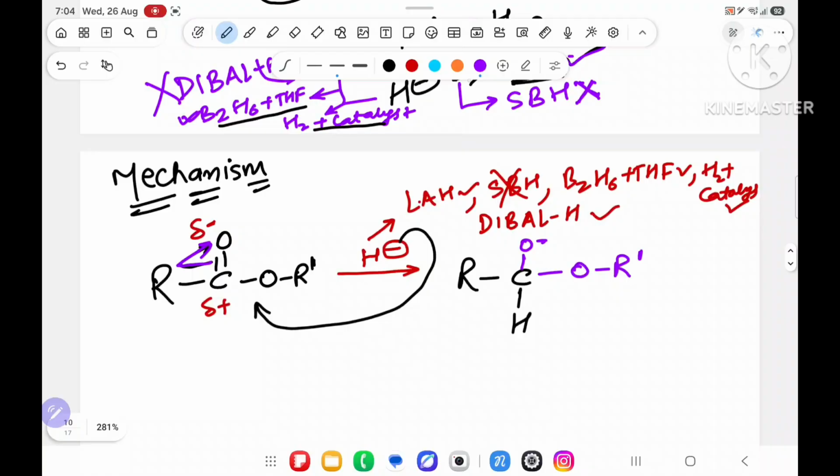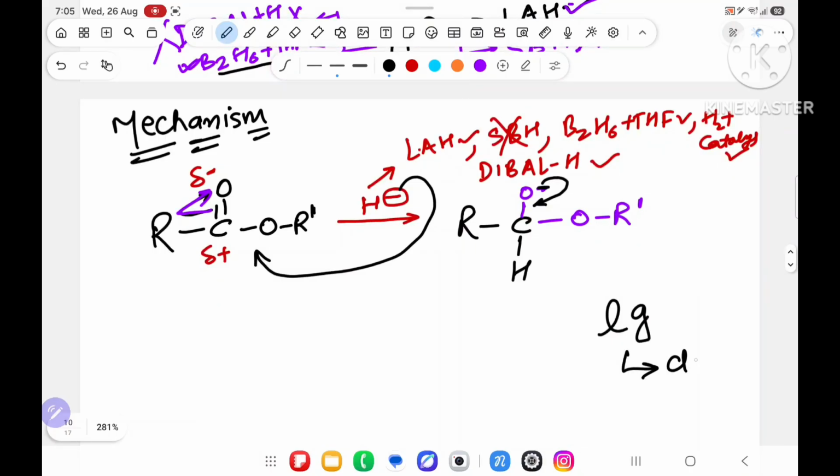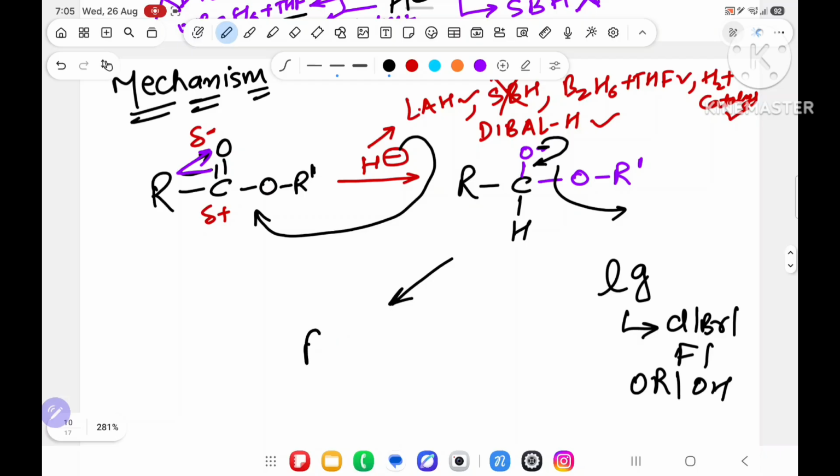Now oxygen, if you will get minus over there, it always wants to return back. Previously, whenever we are doing for aldehyde, it is not able to get return back. Or I will dictate you later, it will not be able to return back, but it will return back whenever there is a leaving group. What is the leaving group? Like Cl is there, like Br is there, like F is there, like OR is there, like OH is there, something leaving group. So it will come and it will leave. Once it will leave, what you will get? R, C. Now see over here, double bond O and one hydrogen, and R dash O minus will be outside.